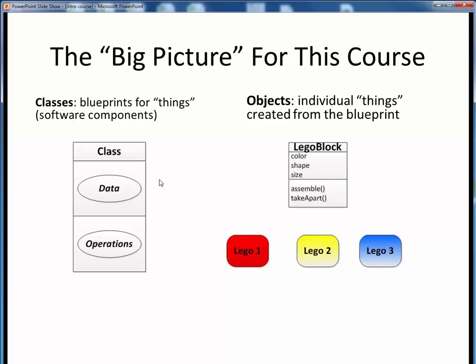The Java language provides a rich collection of several thousand real-world, reusable software components, so we don't have to start from scratch when writing some new program. And this is one of the key ideas in object-oriented programming. We'll come back to this idea in much more detail later, but that's just an introductory overview for now. So when someone asks you about the first day of Java class, you can tell them you talked about Legos.